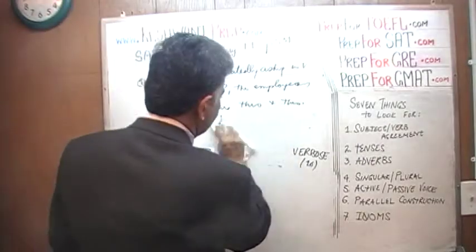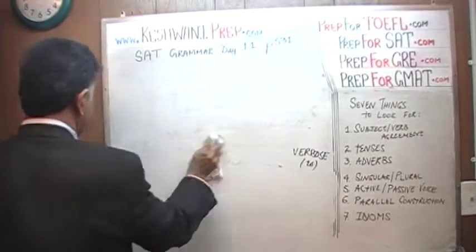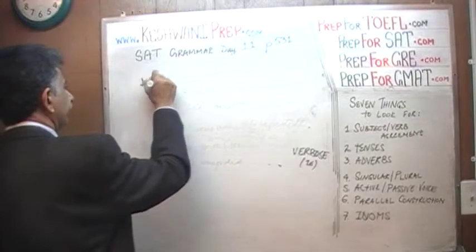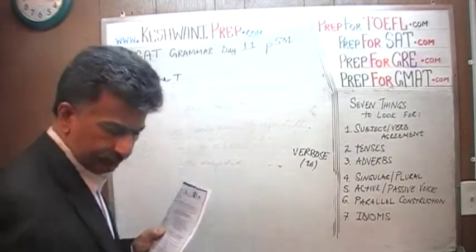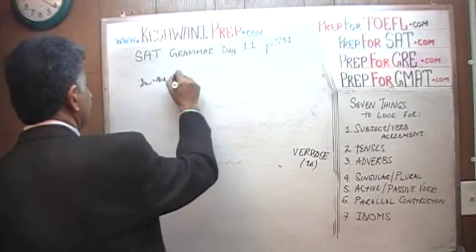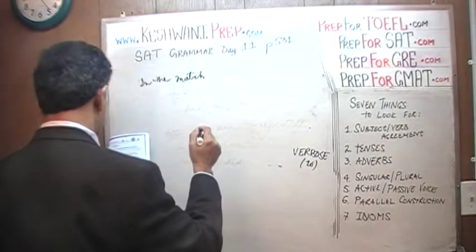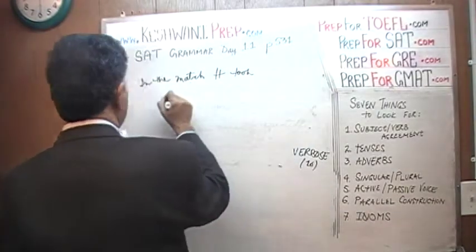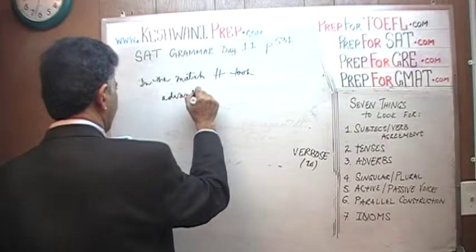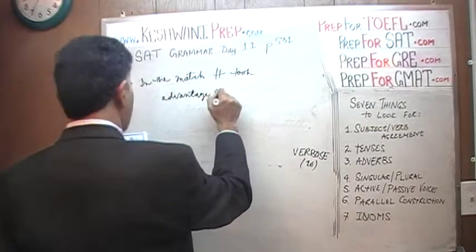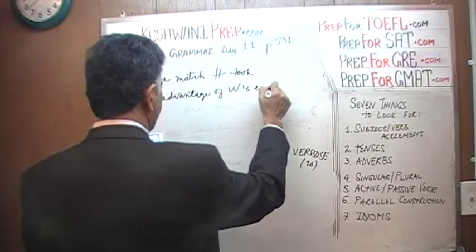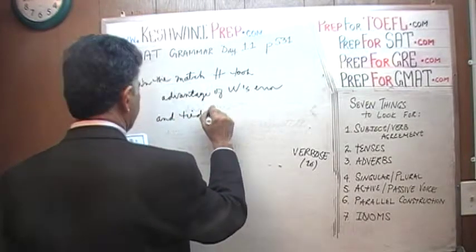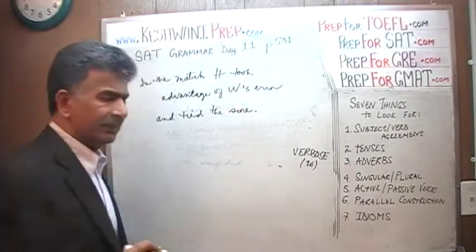Number 3. In the tennis match, or better yet, in the match, Higgins took advantage of Williams' error and tied the score.